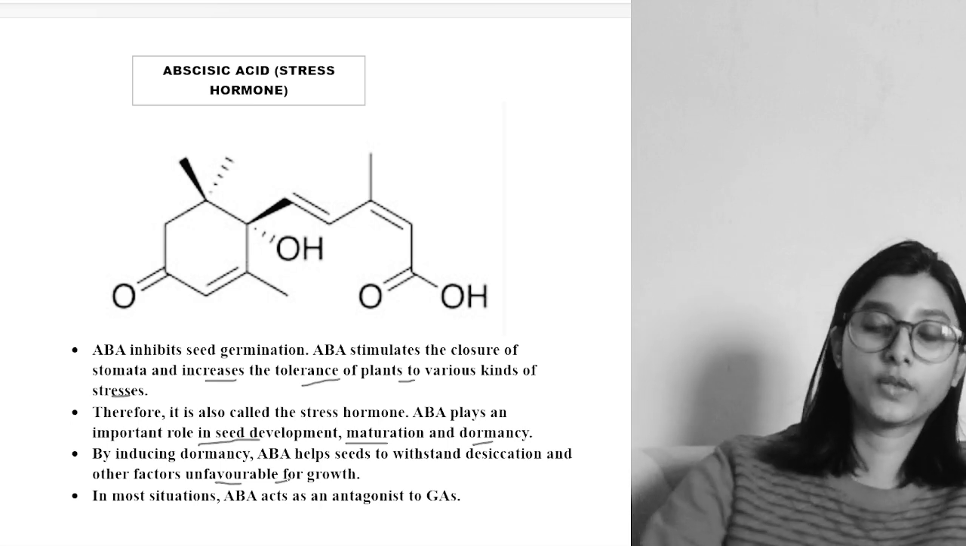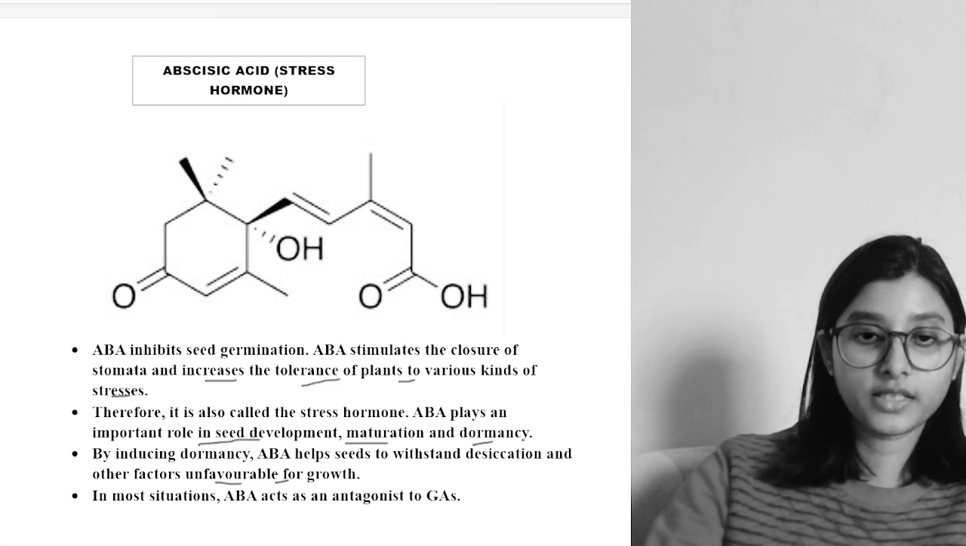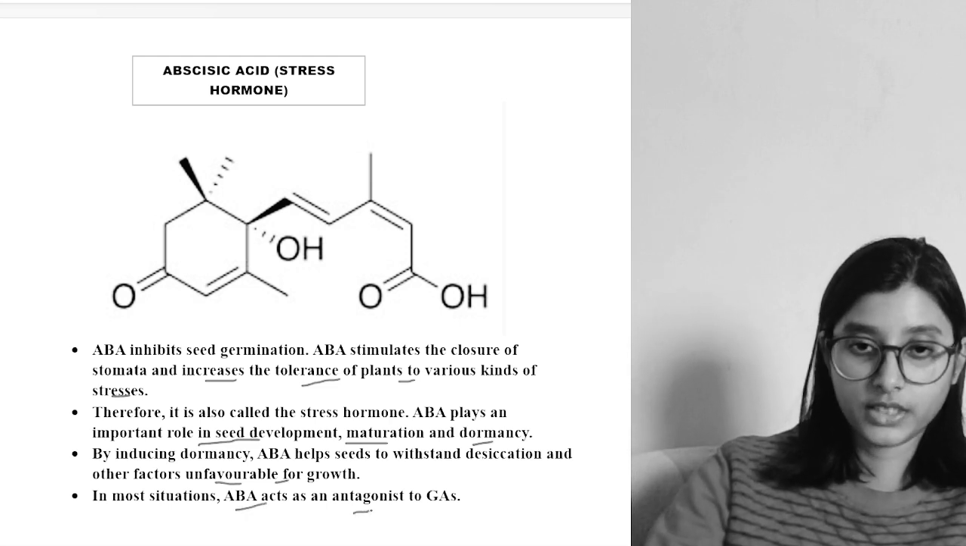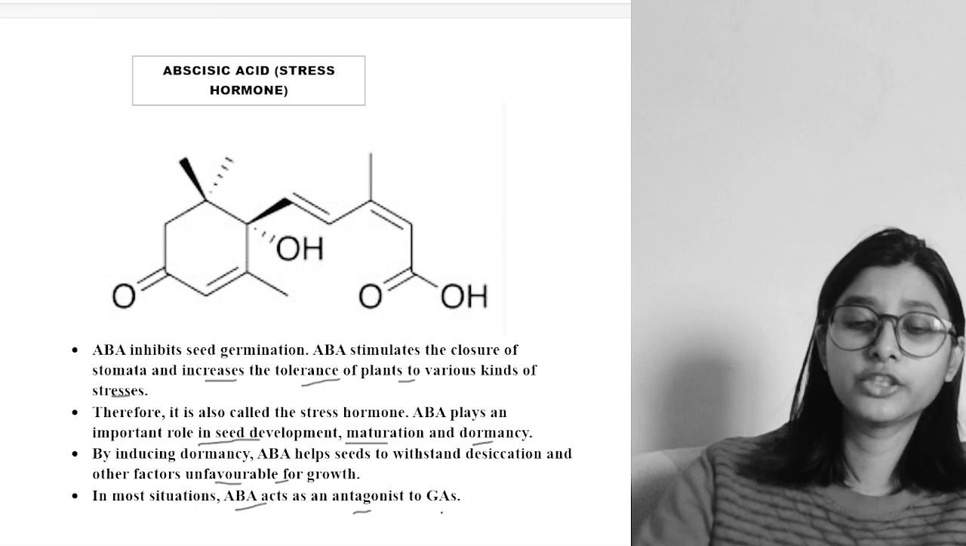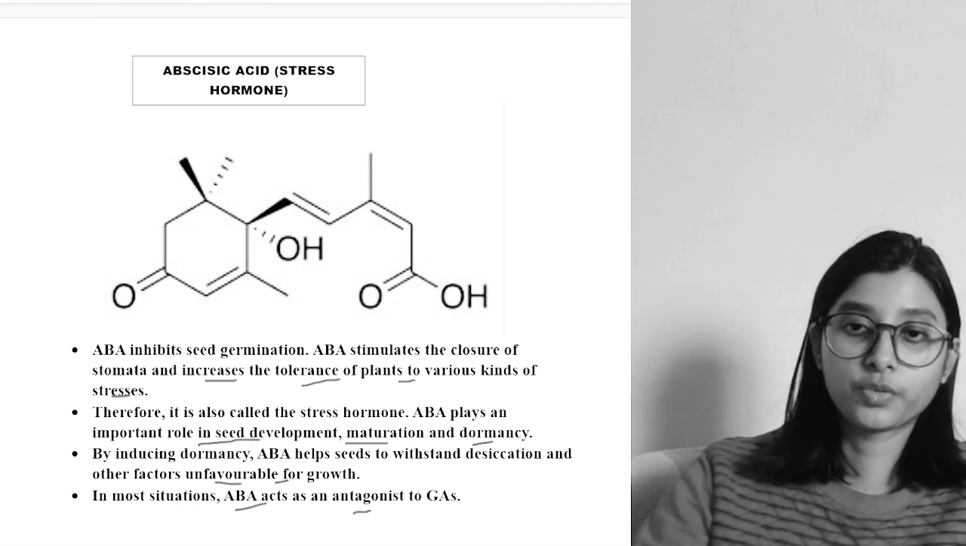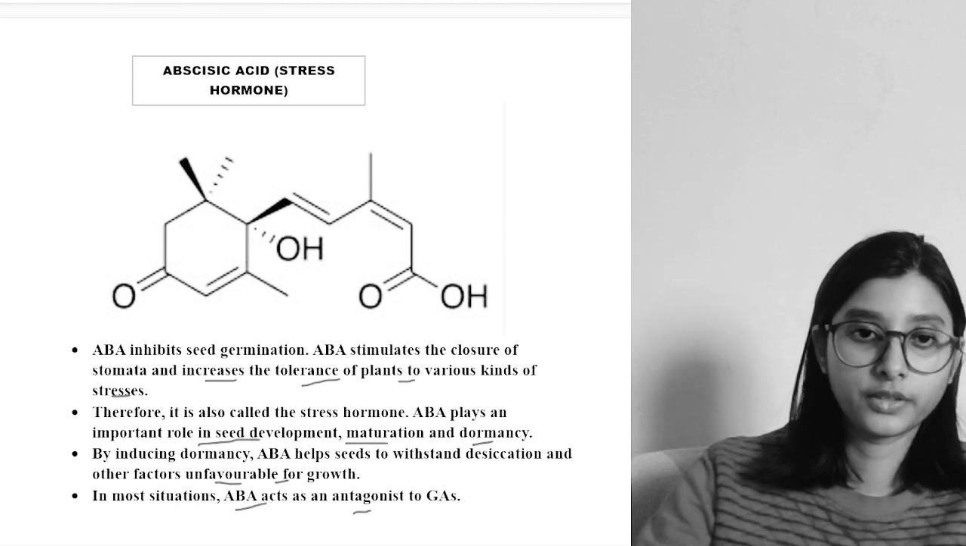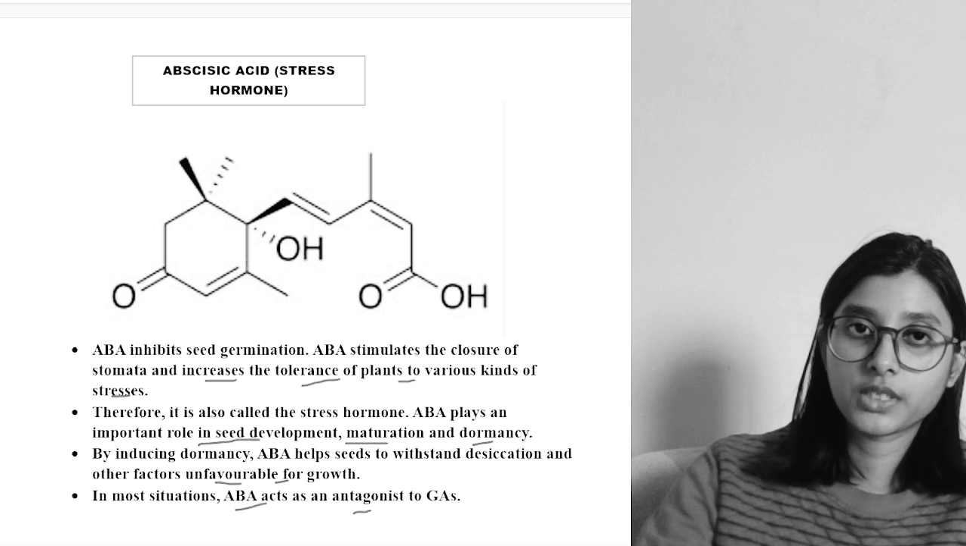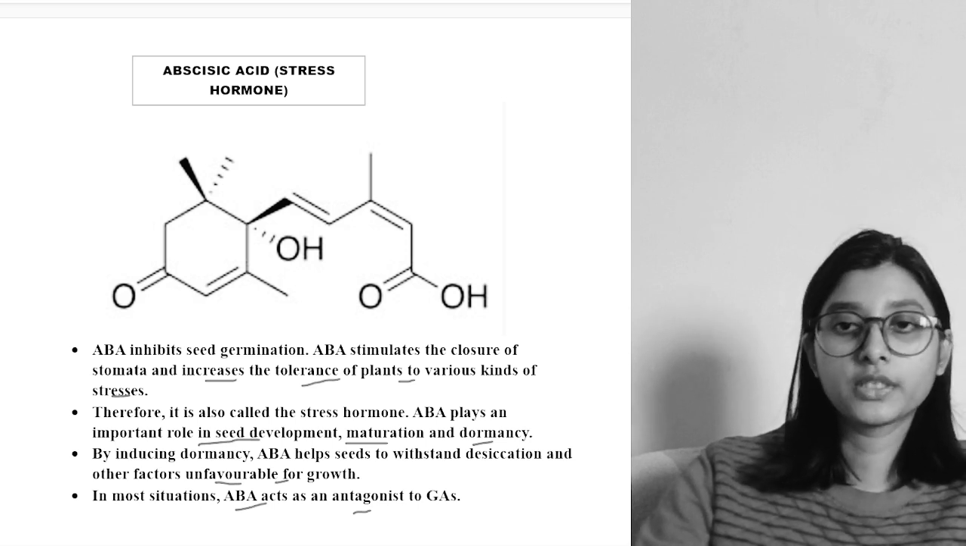So in most situations, we can also say ABA acts as an antagonist to gibberellic acid. Why? Because ultimately gibberellic acid is helping in what? Seed germination, flower development, fruit development. So in the stress condition, abscisic acid will induce the dormant state of a plant.